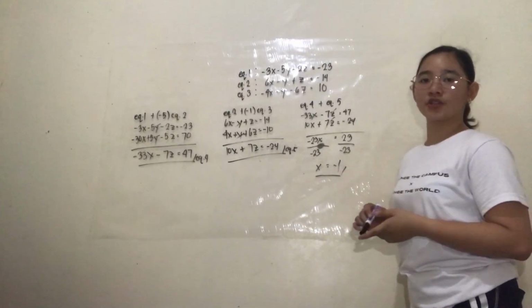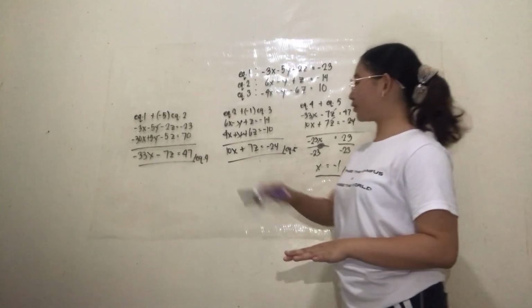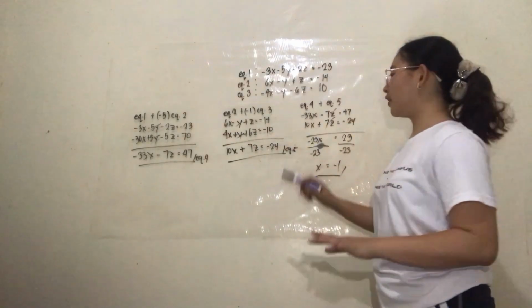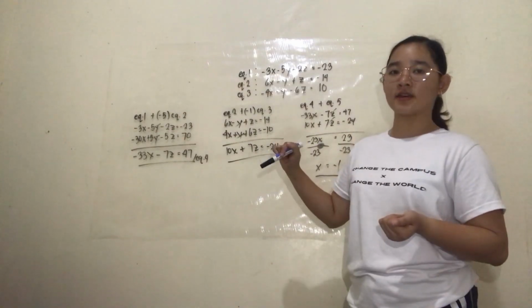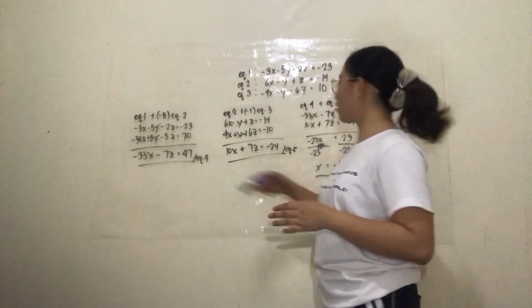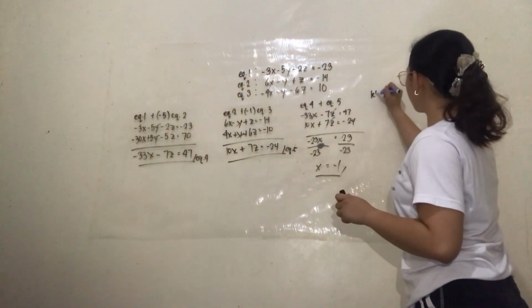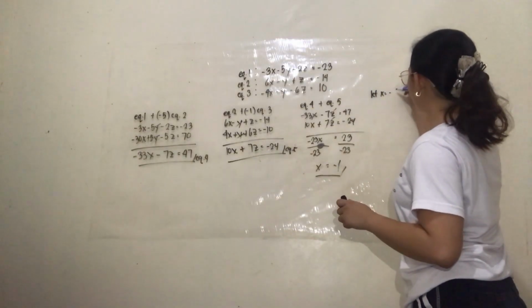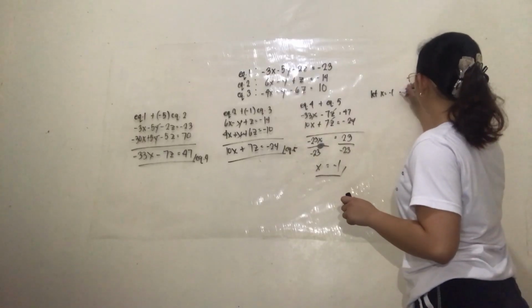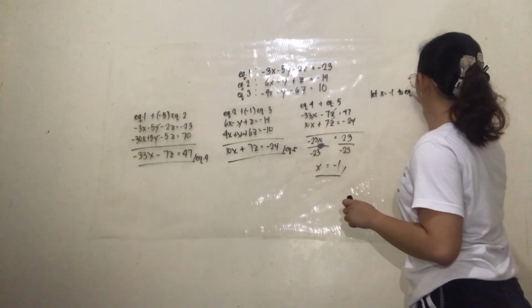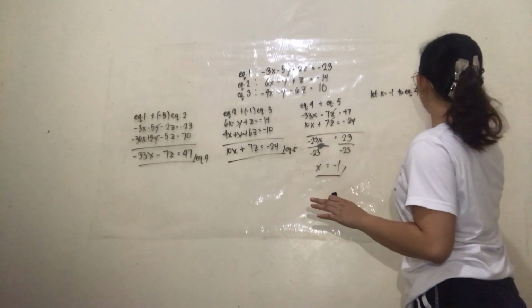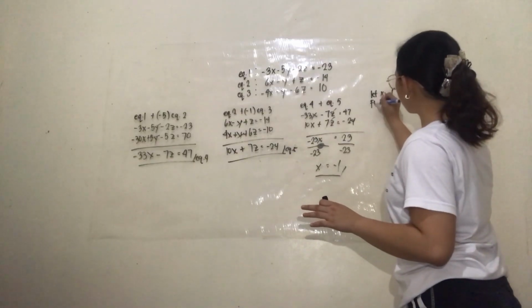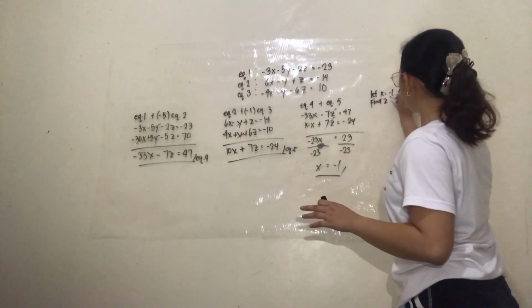Now we can substitute the value of x into equation 4 or equation 5 to find the value of z. So let's use equation 4. Let x is equal to negative 1 in equation 4 to find z.